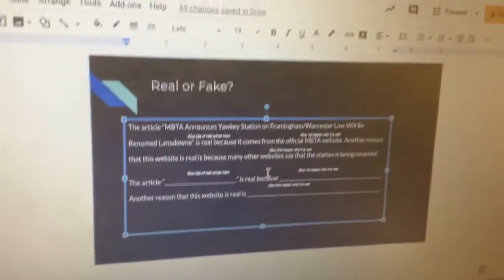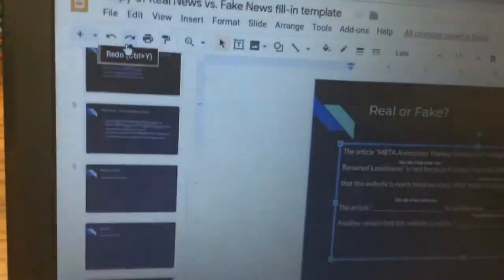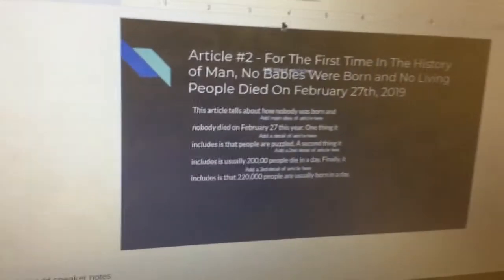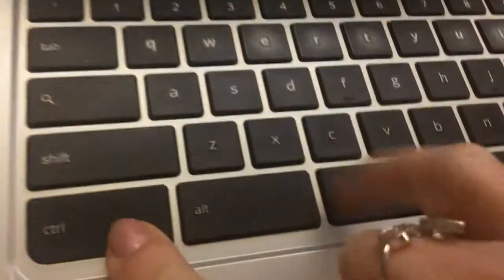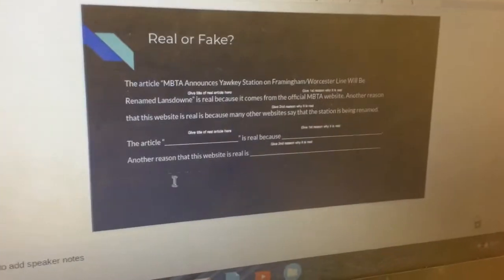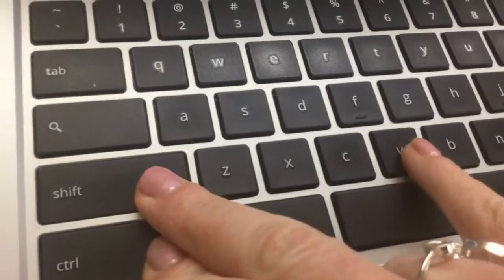And then from here, what we're going to do is we're going to go ahead and click on slide 4 so that we can copy the title of Article 2. So we're going to just click and drag to highlight that title, hit Control-C on your keyboard. You're going to click back over to slide 8 and then double click on the line between the quotation marks and then hit Control-Shift-V.